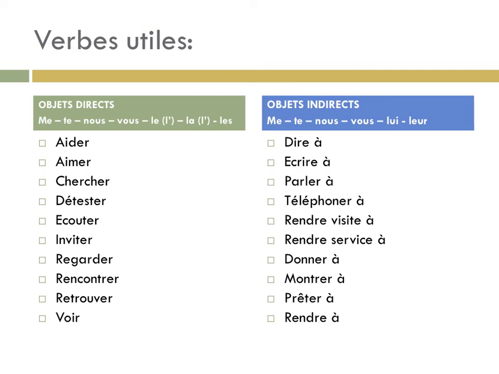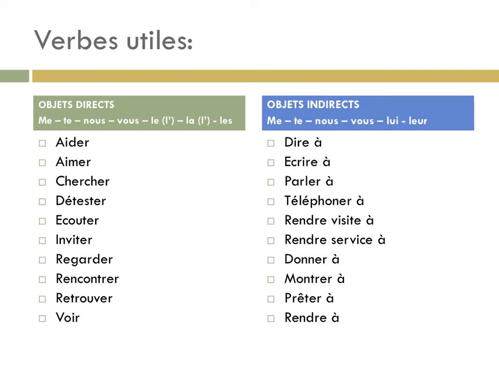You're going to notice a total pattern with objet indirect ici. So these are the lui and leur ones. They are all ending in à, which is delightful because you're usually telling something to or giving something to or writing something to a personne, and that's what the à will represent. Dire à, to tell or say. Écrire à, to write to.